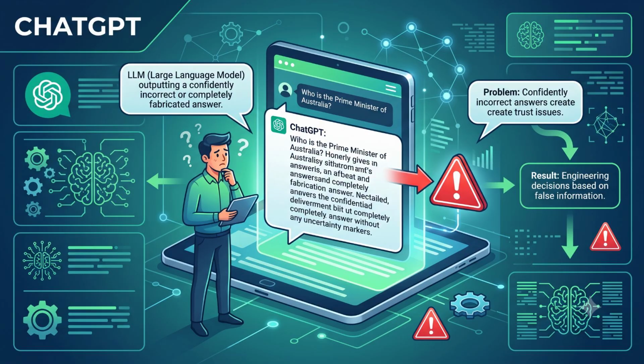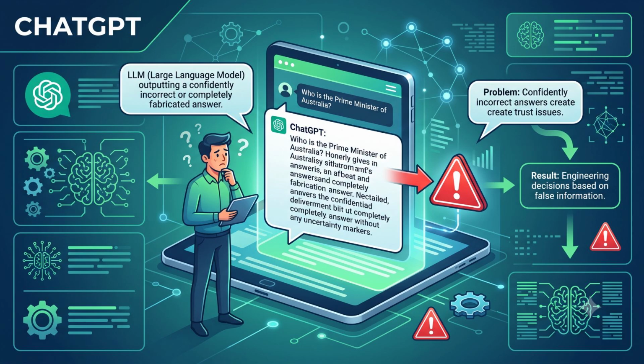Look over at the engineer standing on the left side of the screen, looking confused and holding his tablet. He is dealing with what you see in that central chat bubble, a perfectly formatted, authoritative answer with absolutely zero hesitation. But here is the twist. Most engineers miss that an LLM is not actually searching the internet, and it is not retrieving facts from a database. It is simply predicting the most probable next word over and over again, prioritizing sounding right over being right.